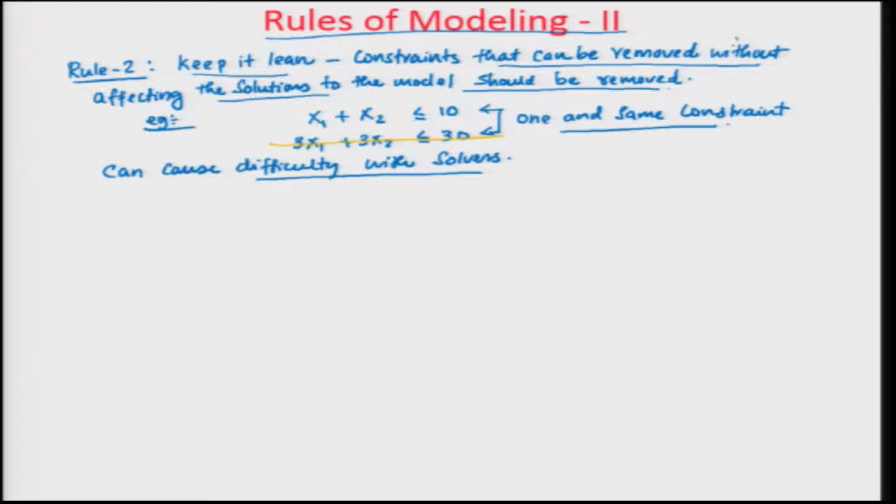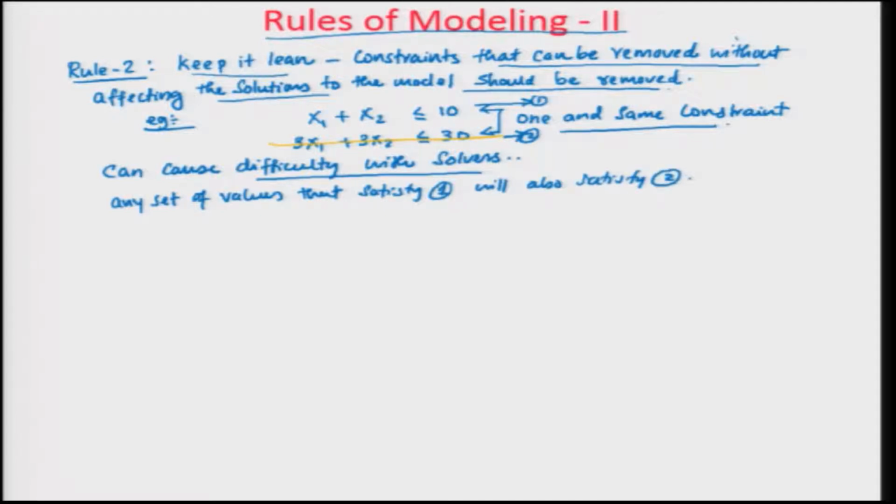If I call this 1 and this 2, any set of values that satisfy 1 will also satisfy 2. So there is no need to put duplicate constraints like this, and most solvers would not like you to do these kinds of things.